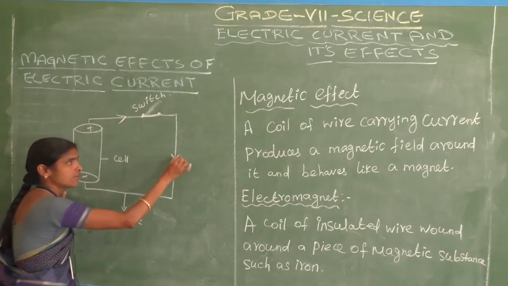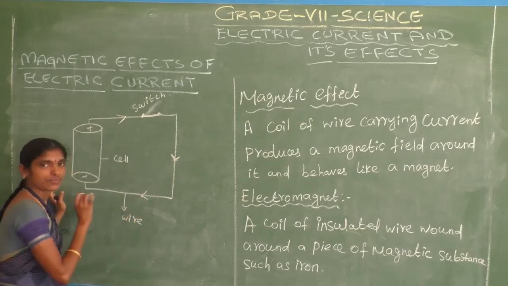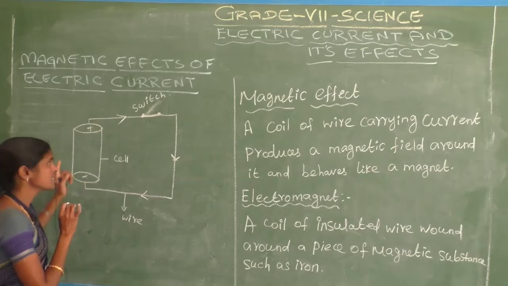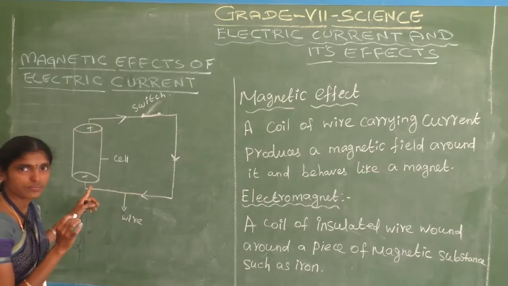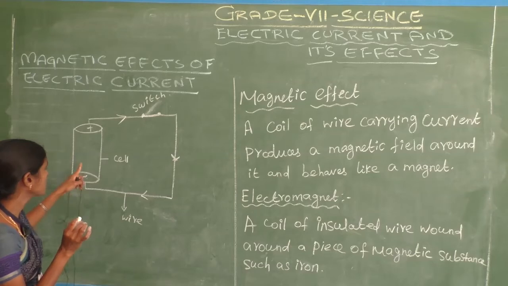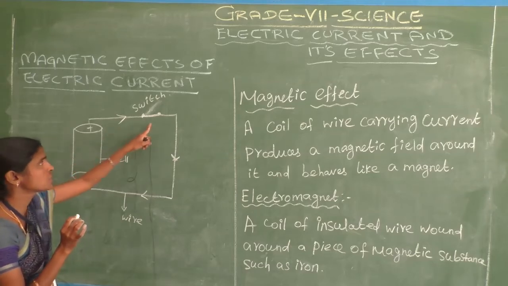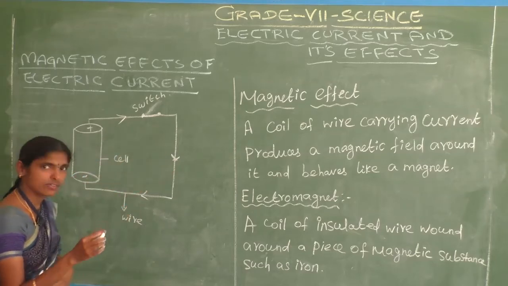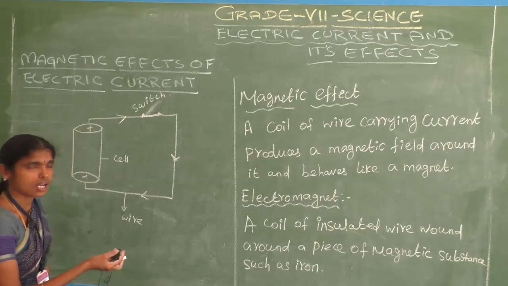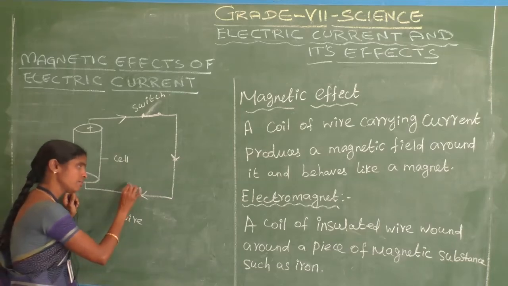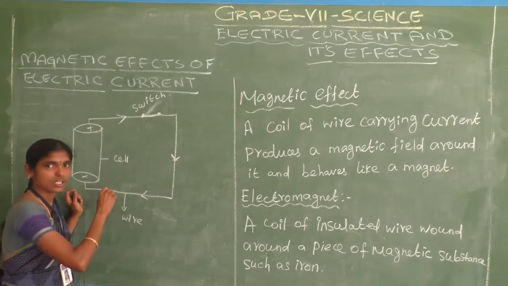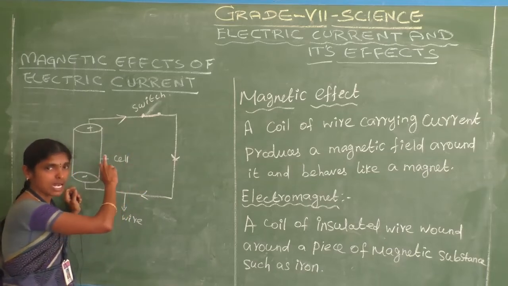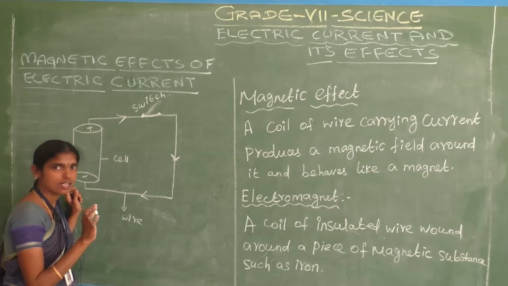The electric circuit contains a battery, switch and wire, and we can also put in a bulb. These are the basic components: battery, switch and wire.